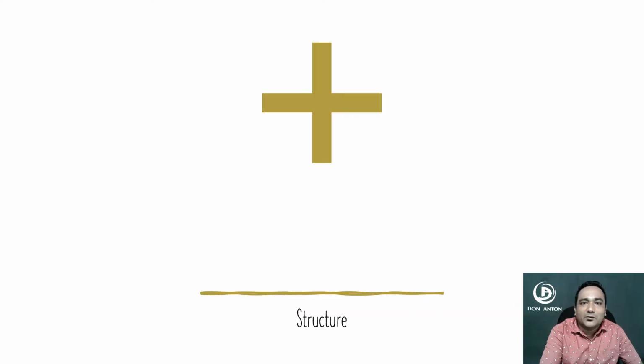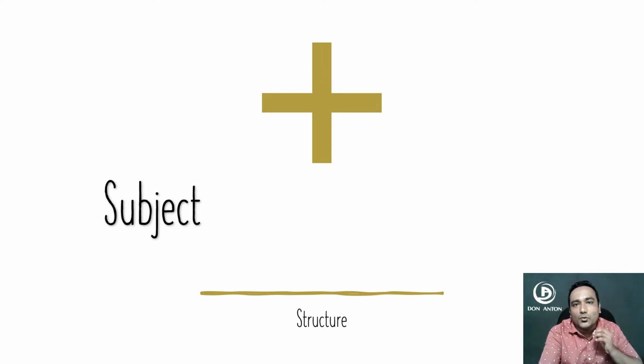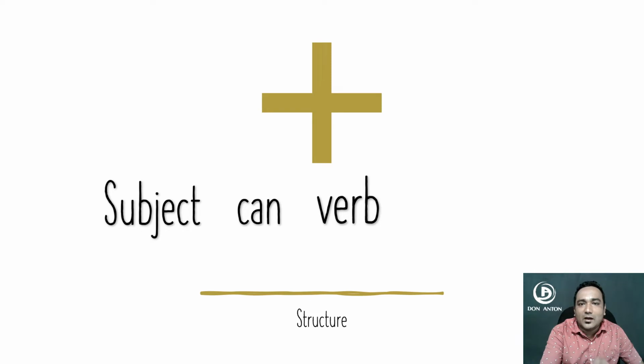Now let's try to construct a sentence by using this structure. So here, first we are going to use the subject or the person who does the action. Then we are going to use the modal verb can, verb, our main verb, then the object. Let's try to make some sentences.